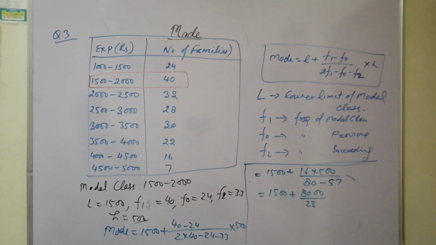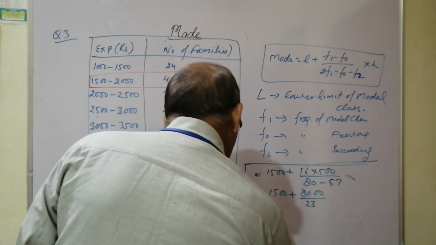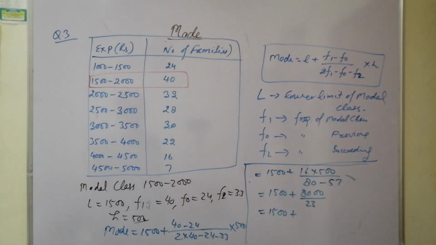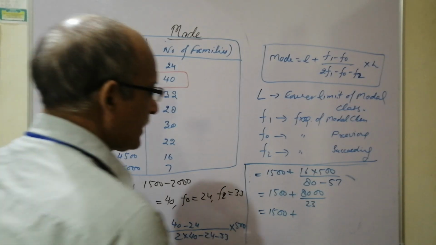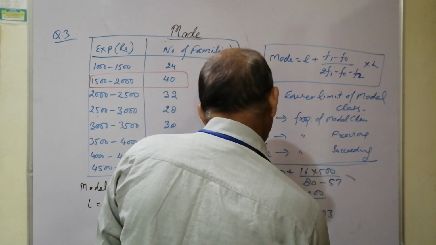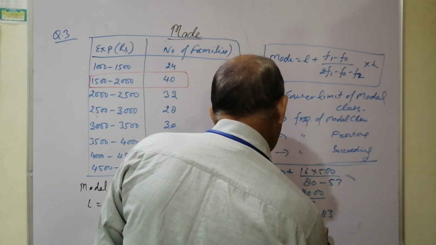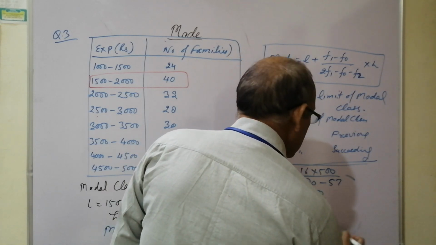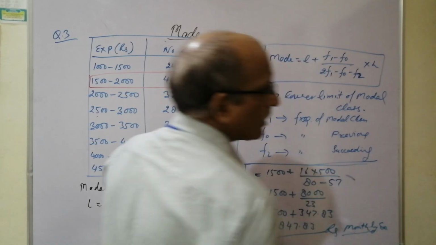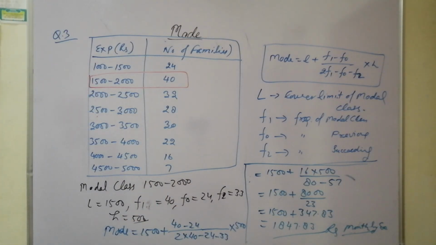Okay, so calculating it, dividing 8000 by 23 separately, you will get 347.83. Now add them up: 1847.83. That is in rupees. The modal monthly expenditure is this much, 1847.83.